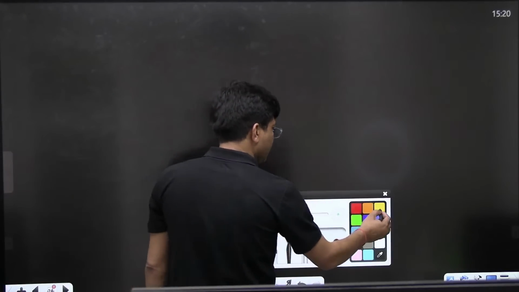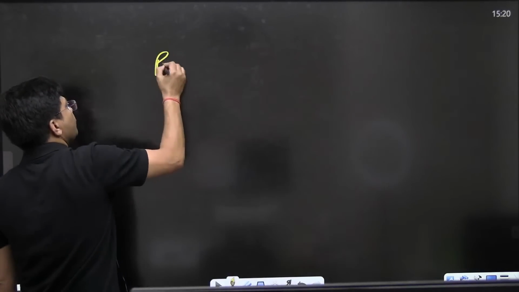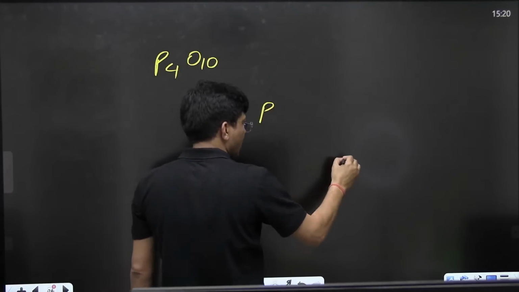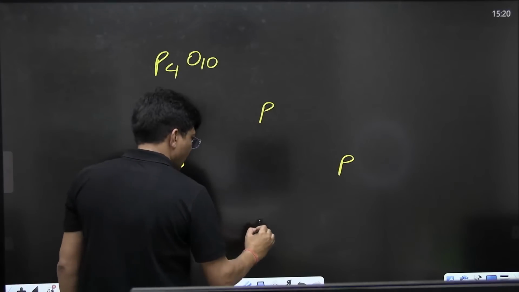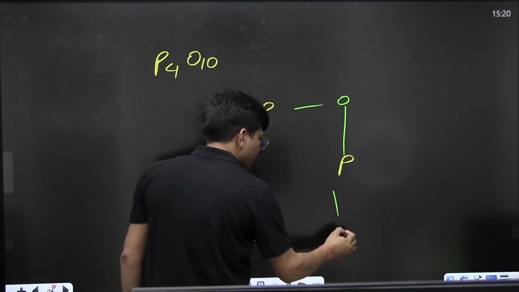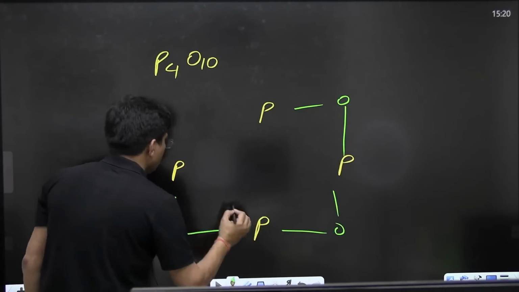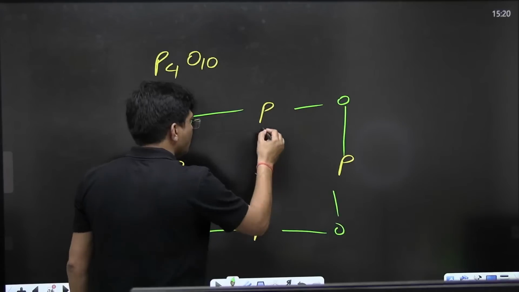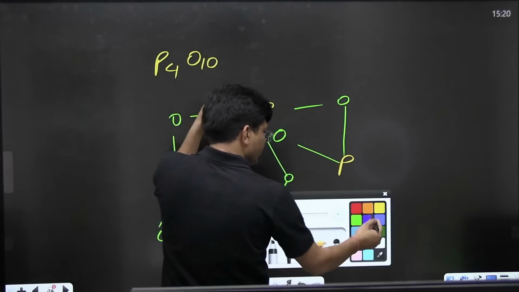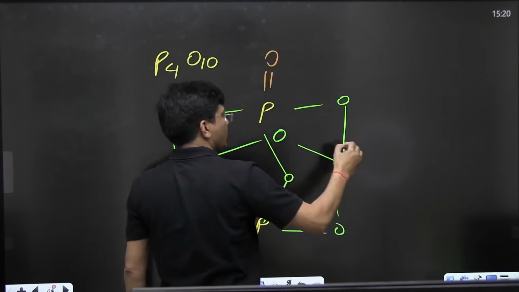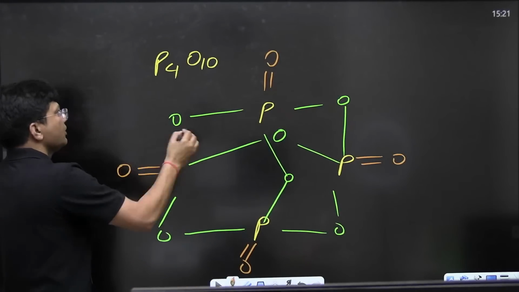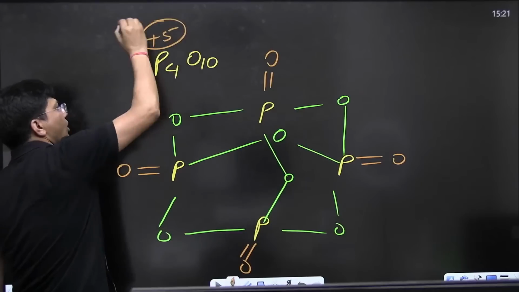If it is forming a bond like this, P4O10, how will you draw it? One phosphorus, another phosphorus, another phosphorus, another phosphorus. East, west, north, south. Oxygen, oxygen, oxygen, oxygen. Now, oxygen and oxygen, and there was one lone pair. It will donate that lone pair also, P double bond O, P double bond O. Now you can see the oxidation state of phosphorus is +5. It has donated all the electrons.